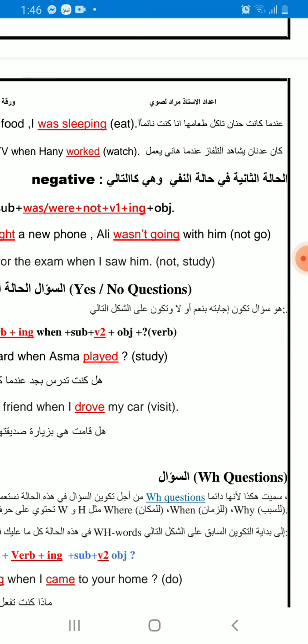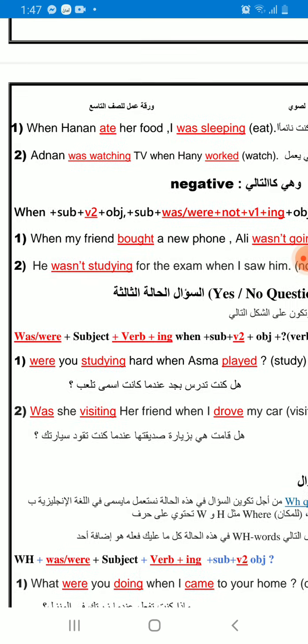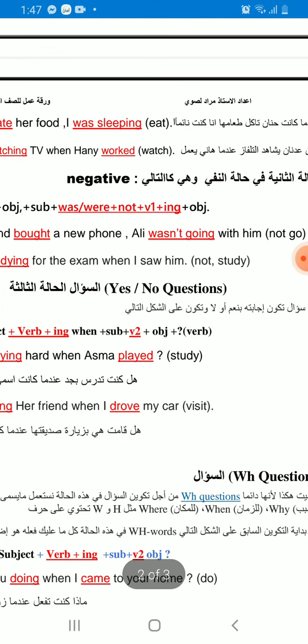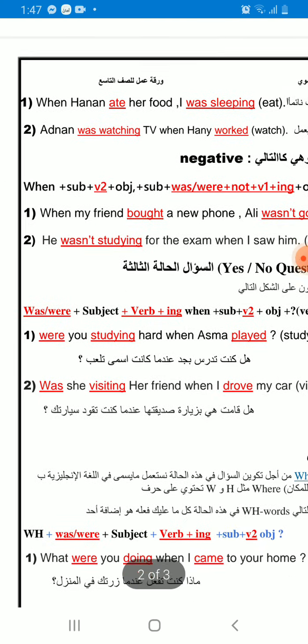Not go will become what? Wasn't going, because we have not and go between the brackets. Another example: he wasn't studying for the exam when I saw him. Not to study, when I saw him. This is the keyword for the sentence to know that it was past continuous.